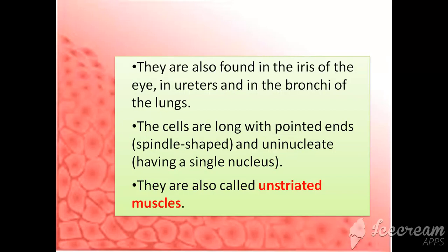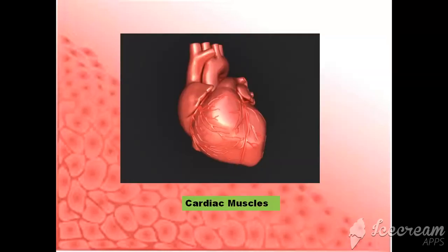The cells are long with pointed ends and uninucleated. They are also known as unstriated muscles as they do not have bands. Coming to our third type of muscle, that is cardiac muscle. Now, as the name suggests, this muscle is present in the wall of the heart, which helps in the pumping of the heart, that is contraction and relaxation.